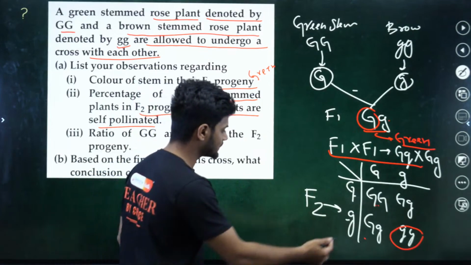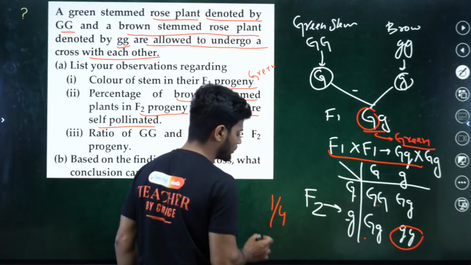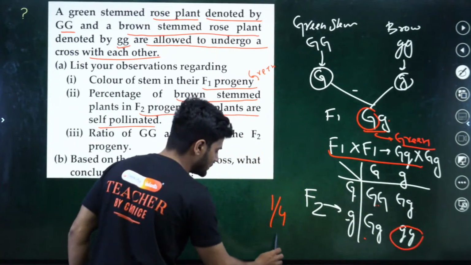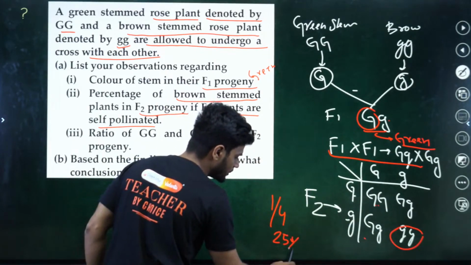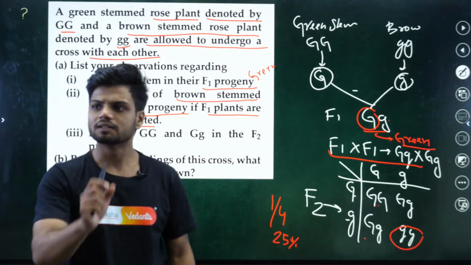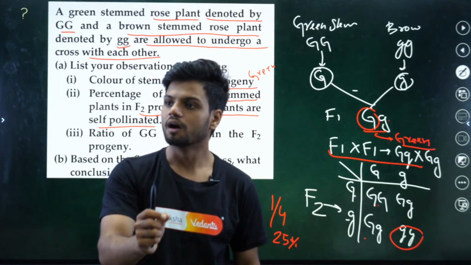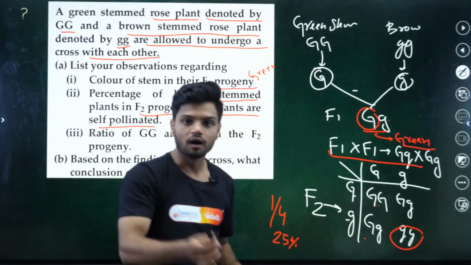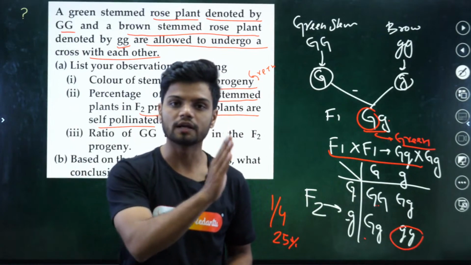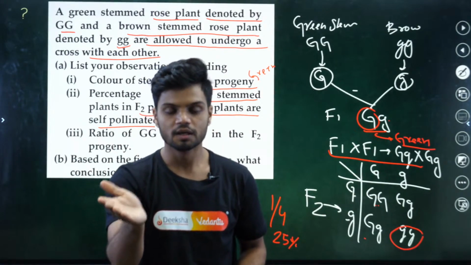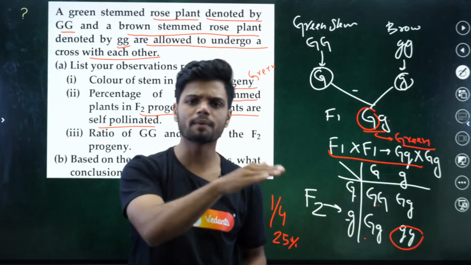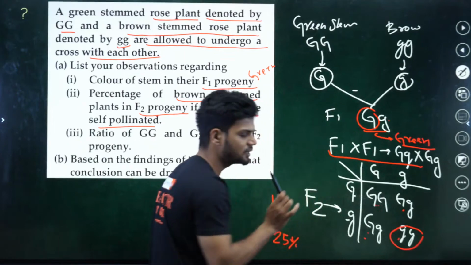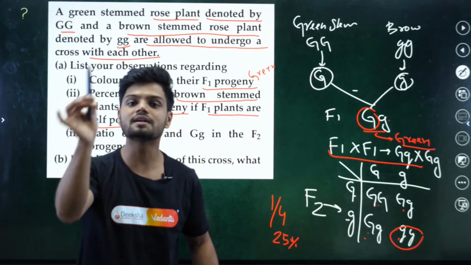Now this brown stem is nothing but 1/4 in terms of fraction, and if you take this entire thing as 100%, the brown stem will be just 25%. What about the green stem? How to calculate percentage? Simple. Take this as 100%. 100% is divided into how many parts? 50%, 50%. If you divide 50% more, 25%, 25%. So 25%, 25%, 25%, and 25%. Together they are called 100%.